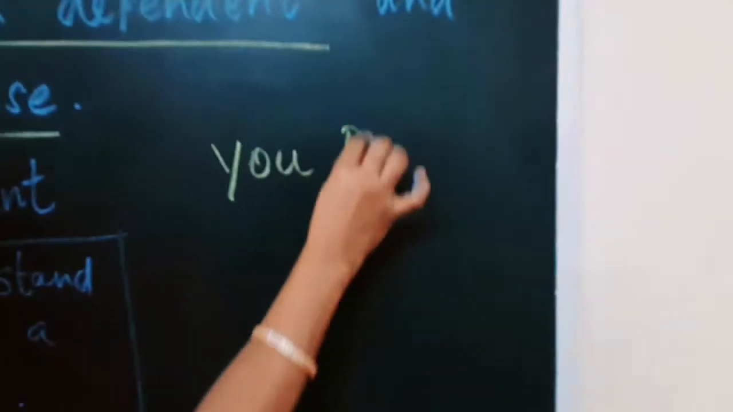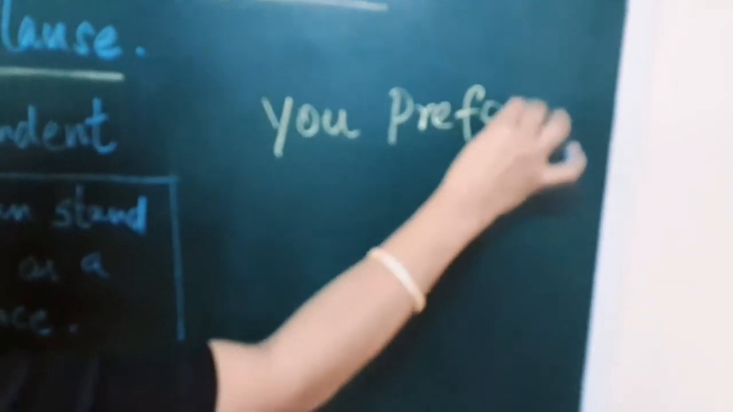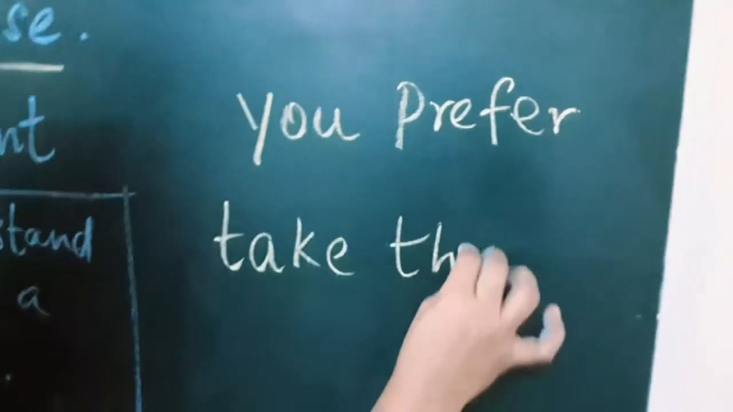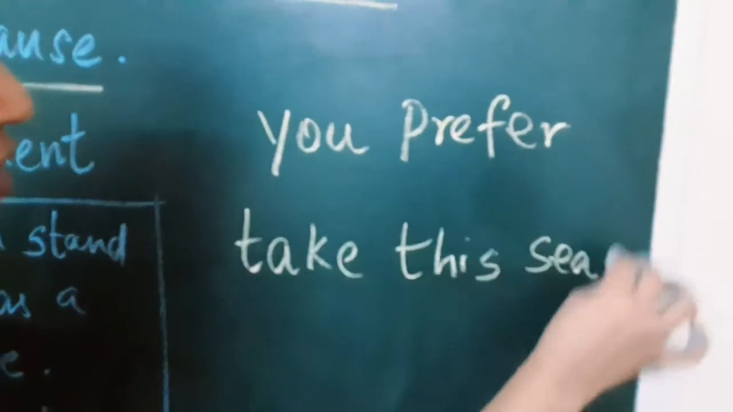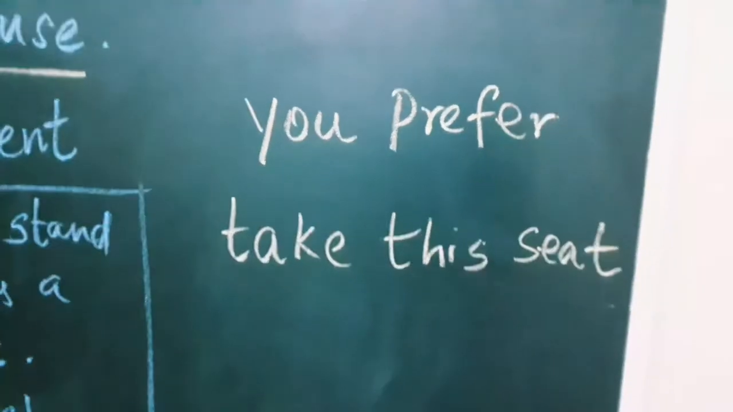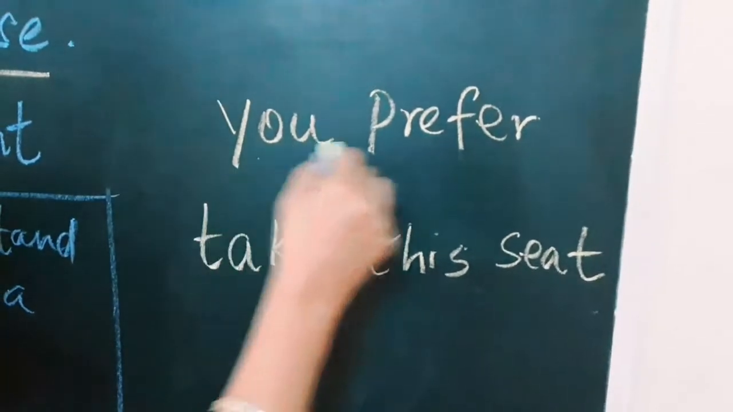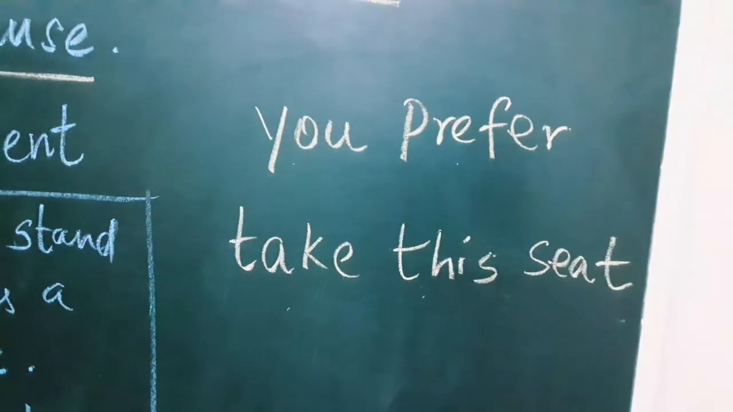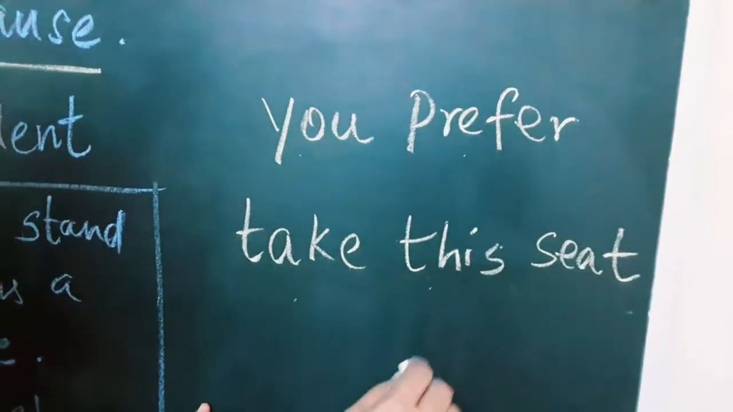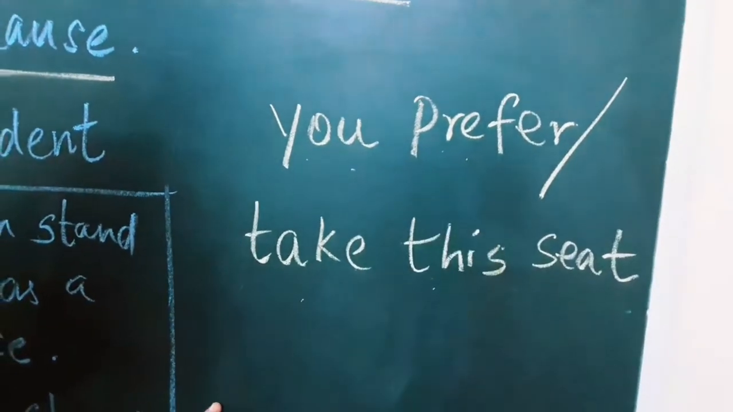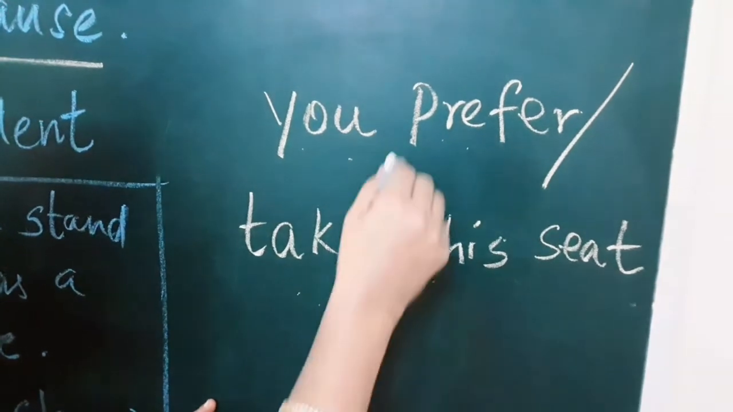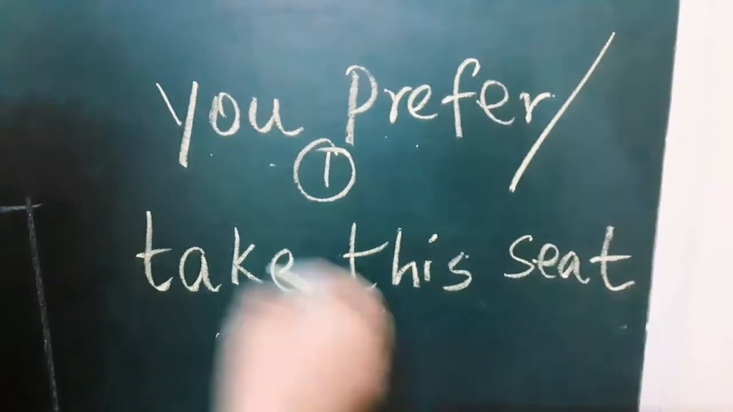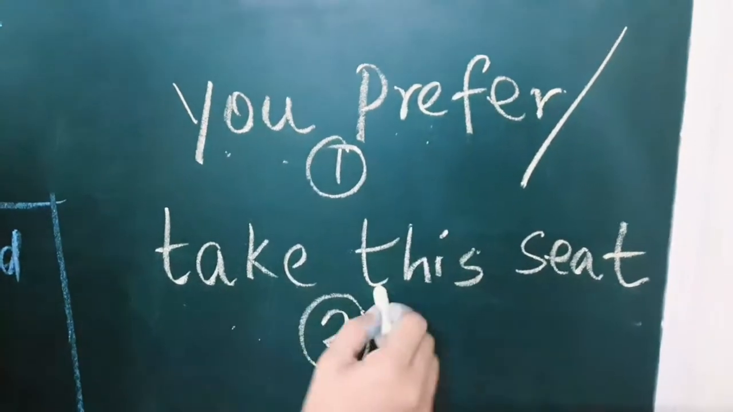Look at the board. You prefer, take this seat. Read the sentence once again. You prefer, take this seat. Can you understand anything, children? We can make out that there are two clauses. One is you prefer and another one is take this seat. This is the first clause and this is the second clause. Okay, you prefer, take this seat.